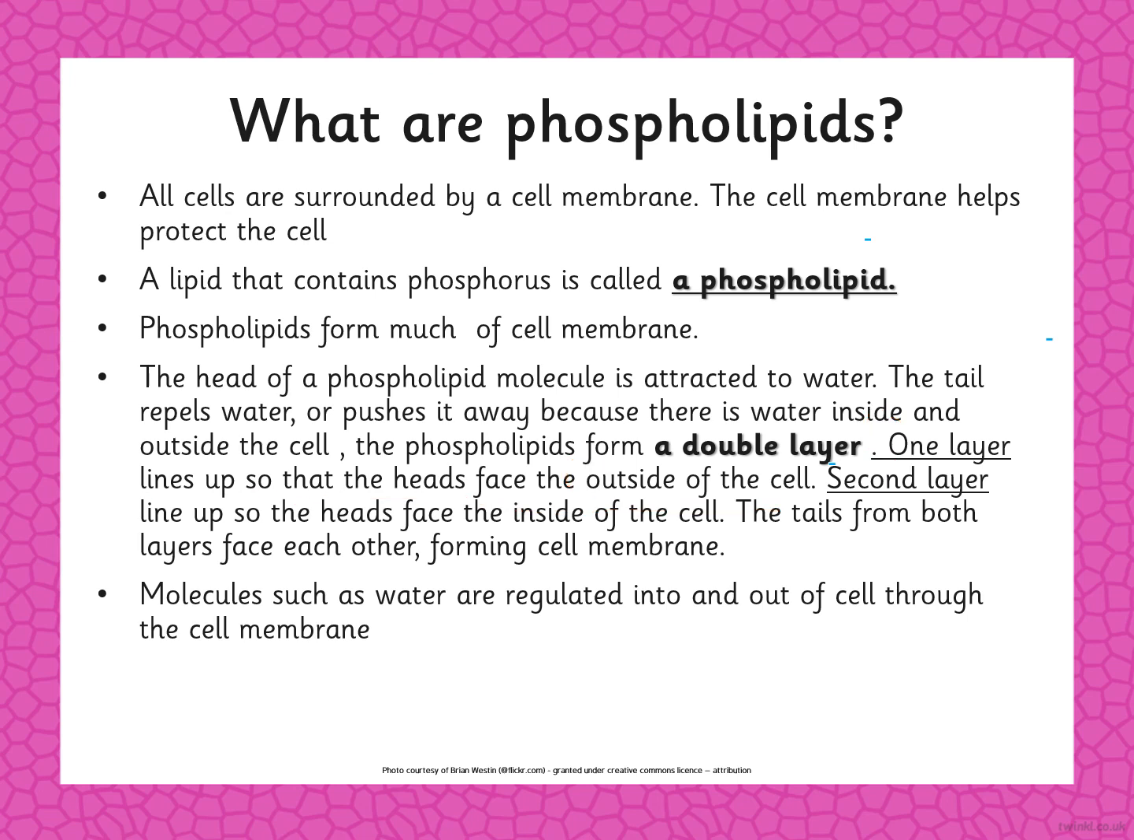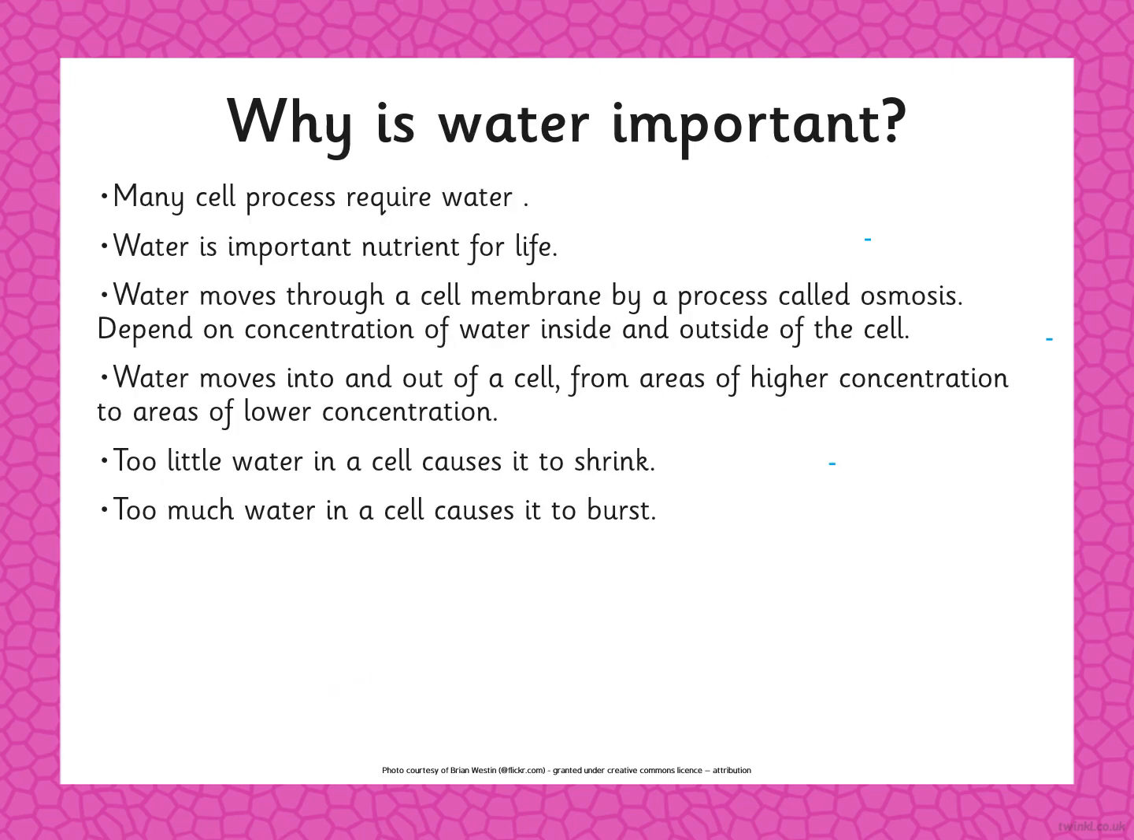Okay, if we continue. Molecules such as water are regulated into and out of the cell through the cell membrane. So water is regulated into and out of the cell through what? Through the cell membrane. Let's continue. So why is water important? Many cell processes require water. Water is an important nutrient for life.